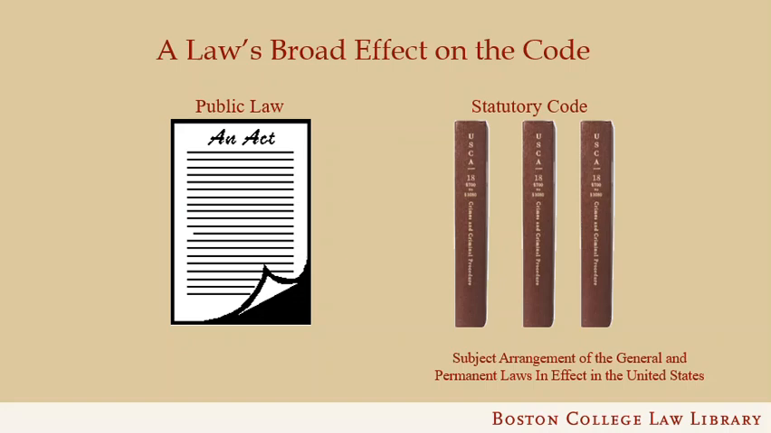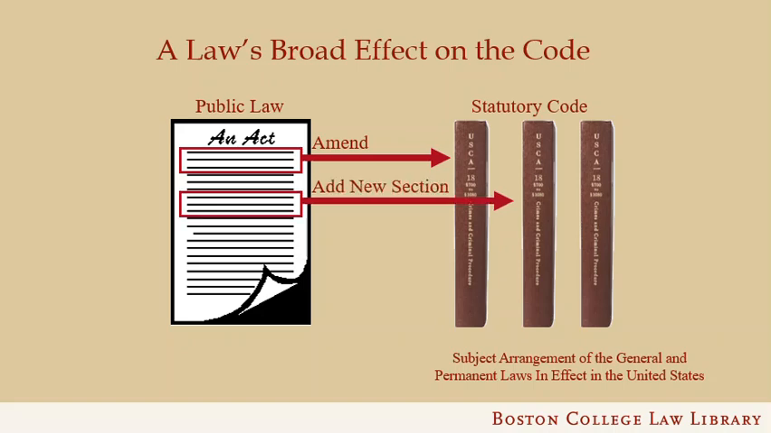So laws are published as enacted in session laws, and they are also published in a topical arrangement called a code. There are 4 basic ways that a newly enacted law can affect a code, and in fact, any given law passed by a legislature might do all of these things. First, it might amend an already existing code section. Second, it might add a brand new code section. Additionally, a new law might repeal an already existing code provision. And finally, a law or part of it may not be permanent and general, and so will have no effect on the code at all.